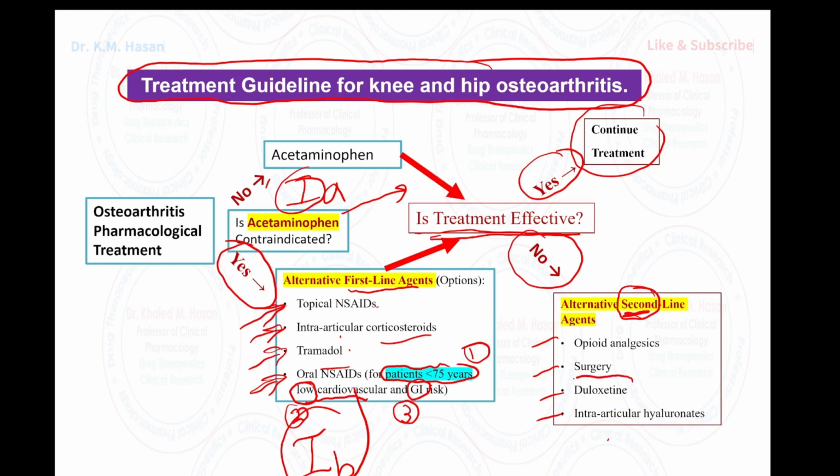Someone may ask, what is duloxetine? Duloxetine, brand name Cymbalta, belongs to the SNRI, serotonin norepinephrine reuptake inhibitor group. This is a group of medication belonging to the antidepressants. Okay, now we are familiar with how to approach patients suffering from hip and knee osteoarthritis. Okay, moving to the next slide here.